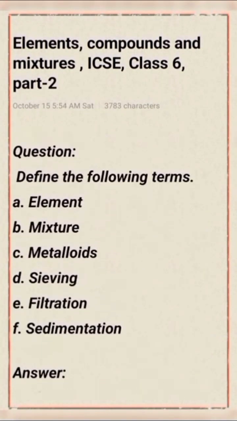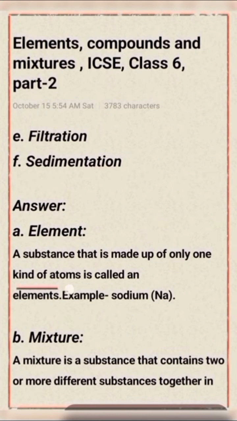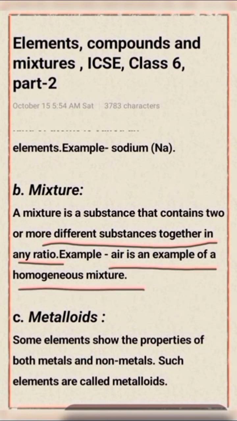Define the following terms. Element. First part, an element is a substance that is made up of only one kind of atom. Example, sodium, symbol of sodium, Na. Next part, mixture. A mixture is a substance that consists of two or more different substances together in any ratio.